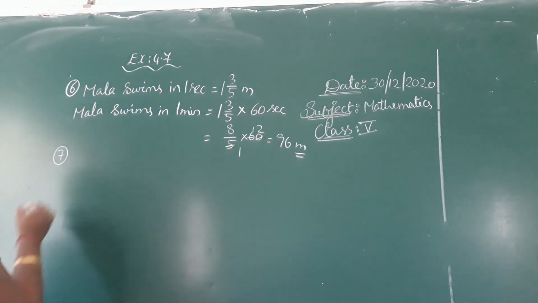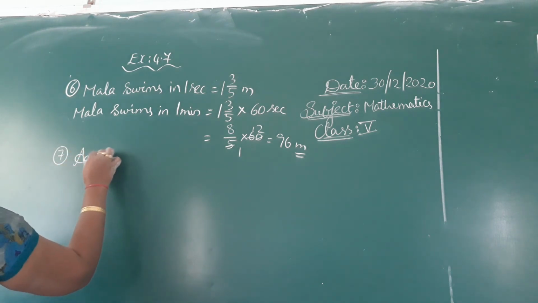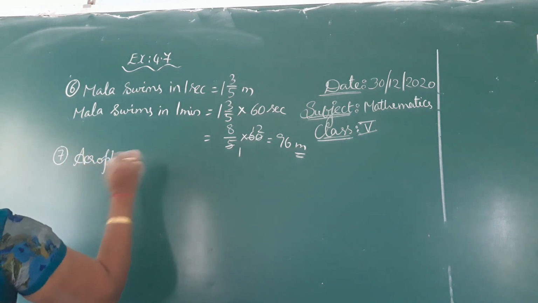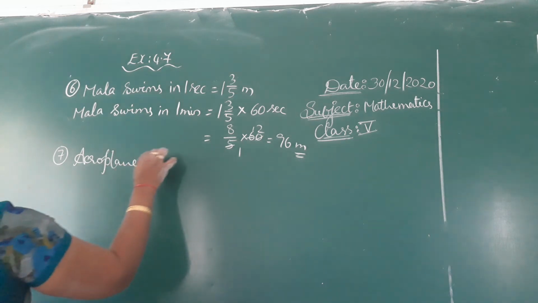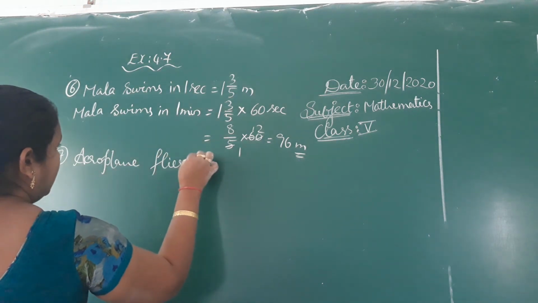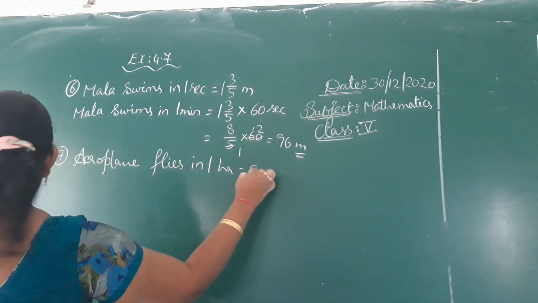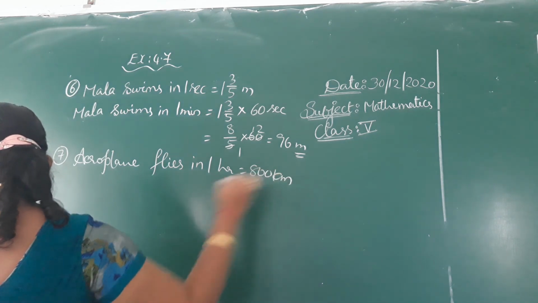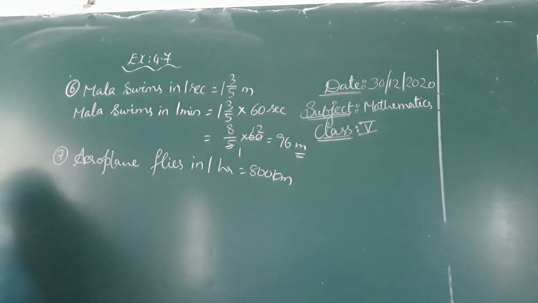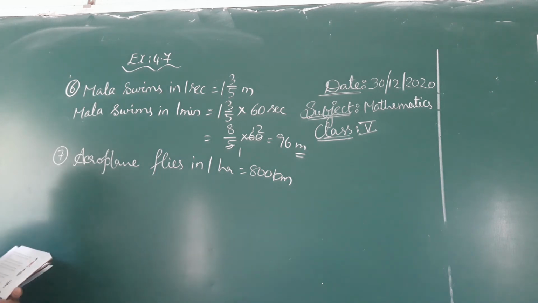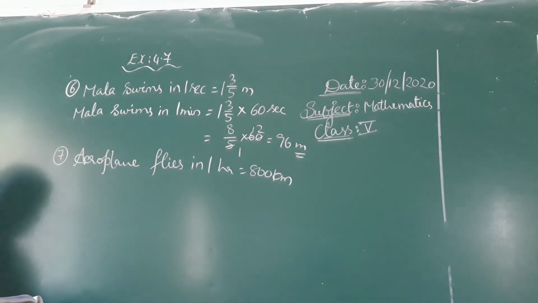Next. An aeroplane flies 800 kilometers in 1 hour. It completes the journey from Delhi to Hyderabad in 1 3/4 hours. How much distance did it travel from Delhi to Hyderabad?